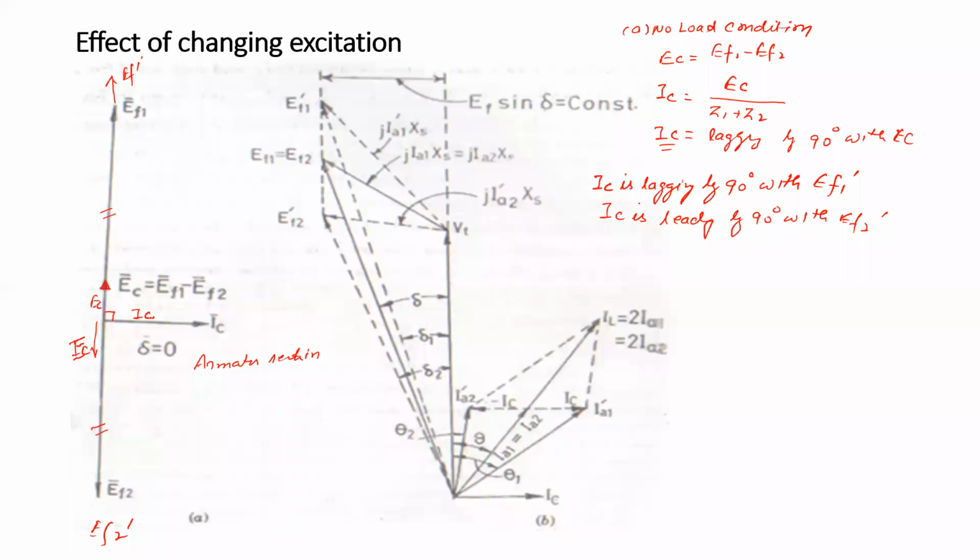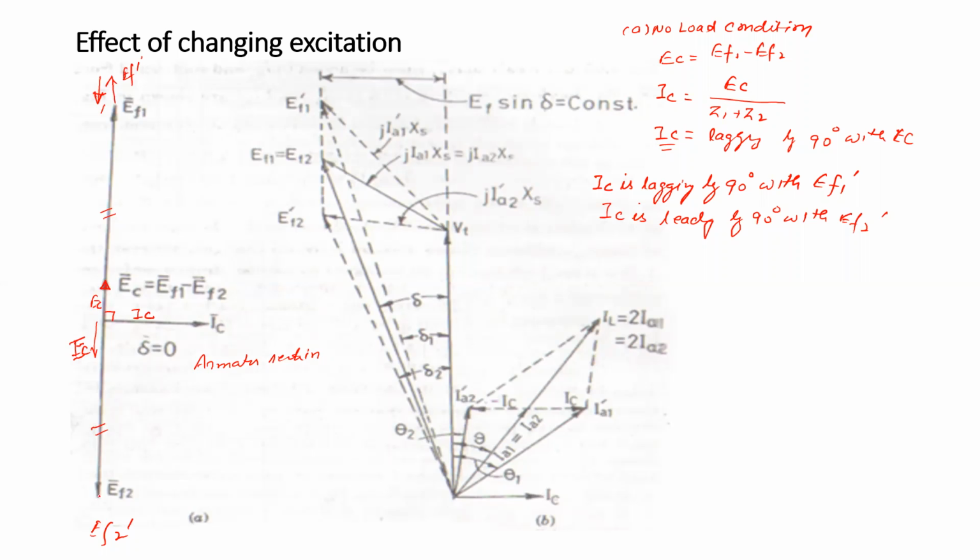So when current IC produces the armature reaction, whose effect is demagnetizing with respect to EF1, the excitation EMF decreases, whereas the effect of circulating current IC, that is the armature reaction, is magnetizing for EF2.